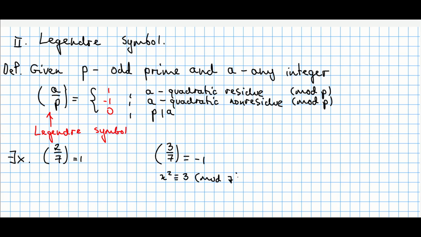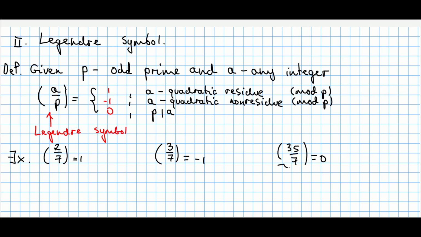If you try to plug in all possible x in the world of modulo 7, 1, 2, 3, 4, 5, 6, you will notice that none gives the number 3. Therefore, 3 is not a quadratic residue modulo 7, and the Legendre symbol must be equal to -1. The final example here is the Legendre symbol of 35 modulo 7, which is actually equal to 0, just because 35 is divisible by 7.